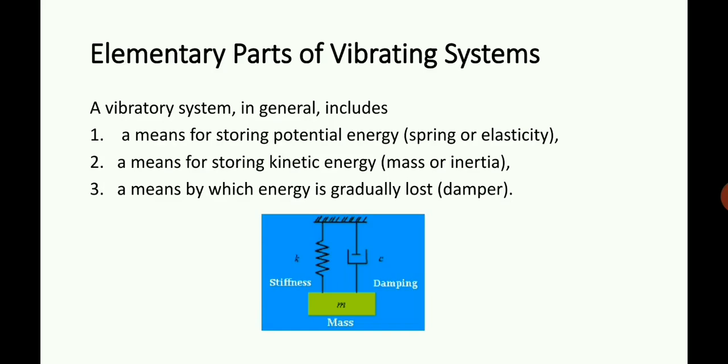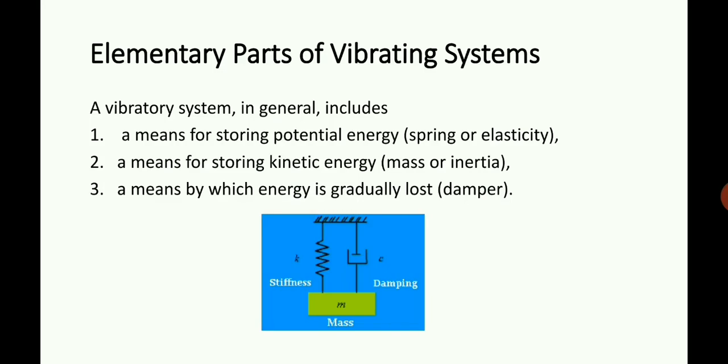So keeping that in mind, we need three basic components to model a physical system into a mathematical model. First one is a spring. The spring element is a component which is used to store potential energy. As in the case of a simple pendulum, the string is the element which possesses the elasticity or stiffness component.